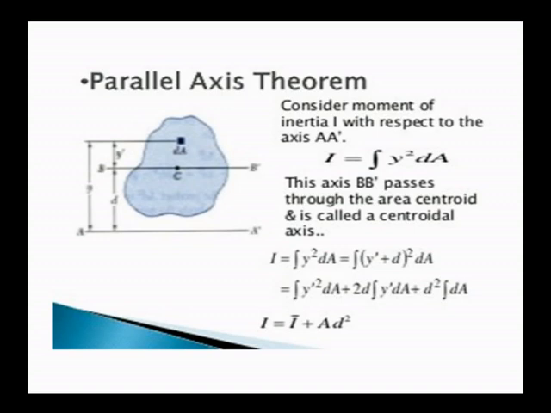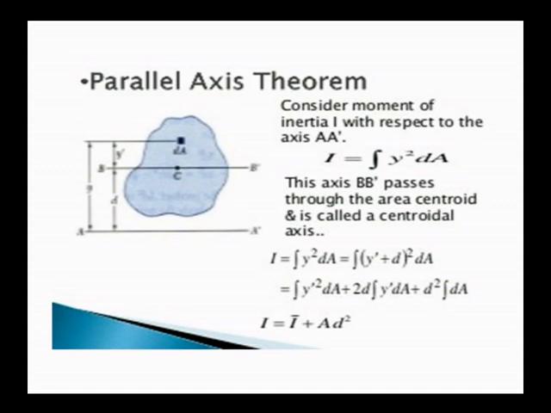In this case we are calculating the moment of inertia about the a dash axis, as you can observe in the sketch. So how do we find the moment of inertia? That's very important.